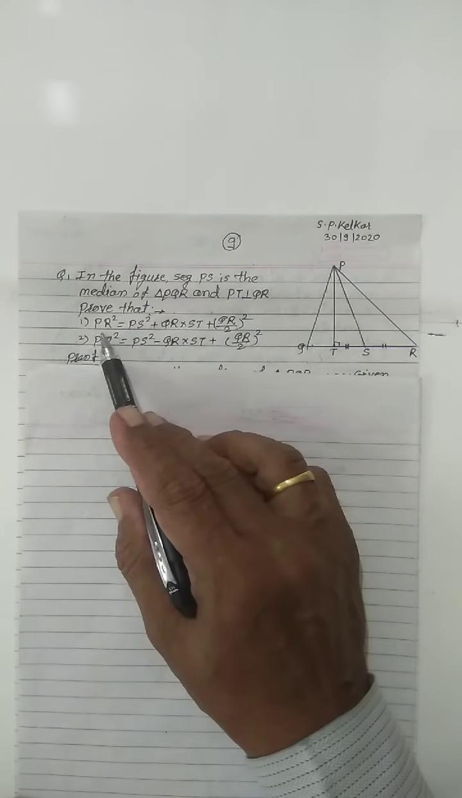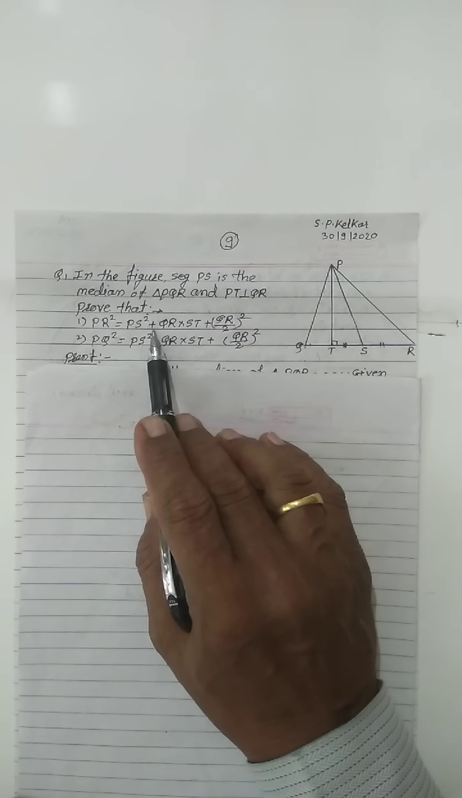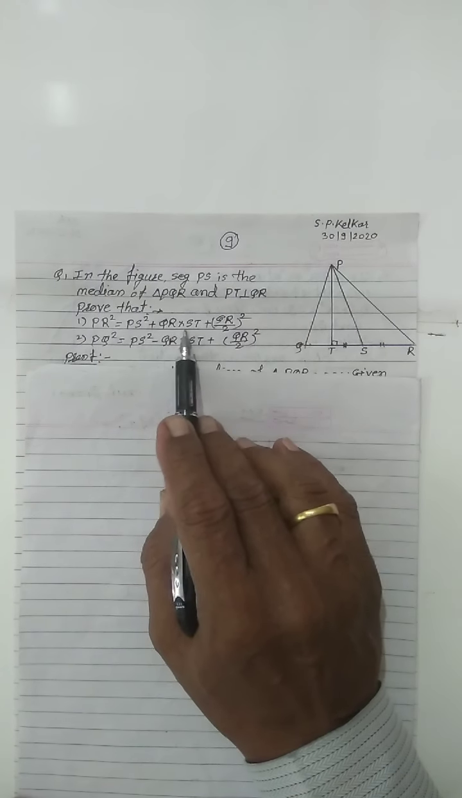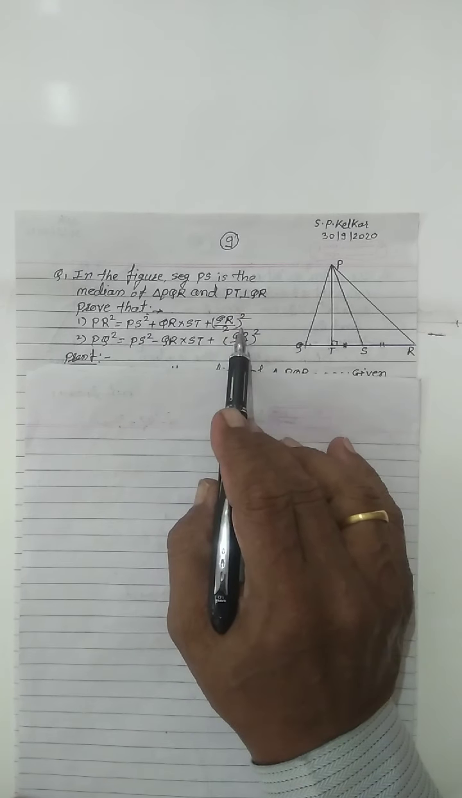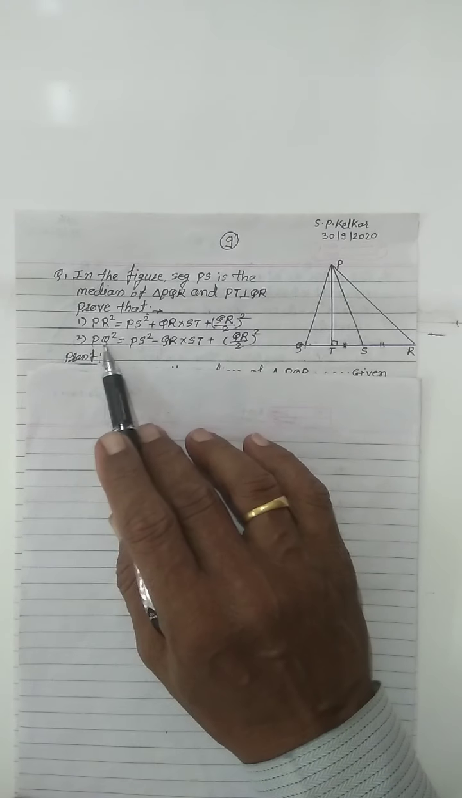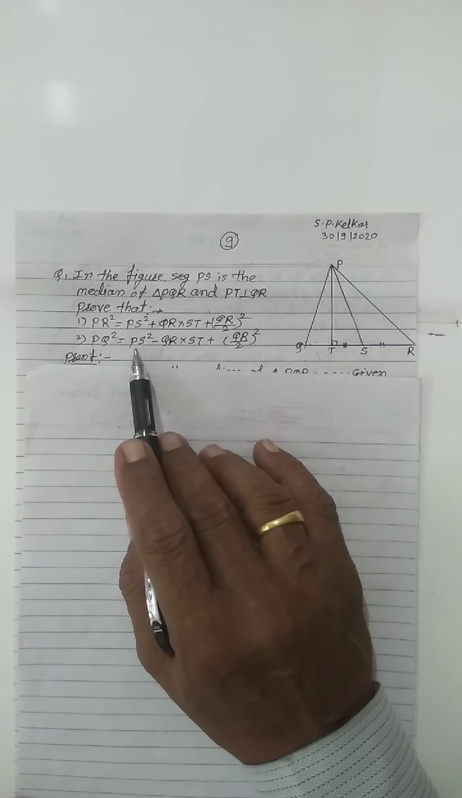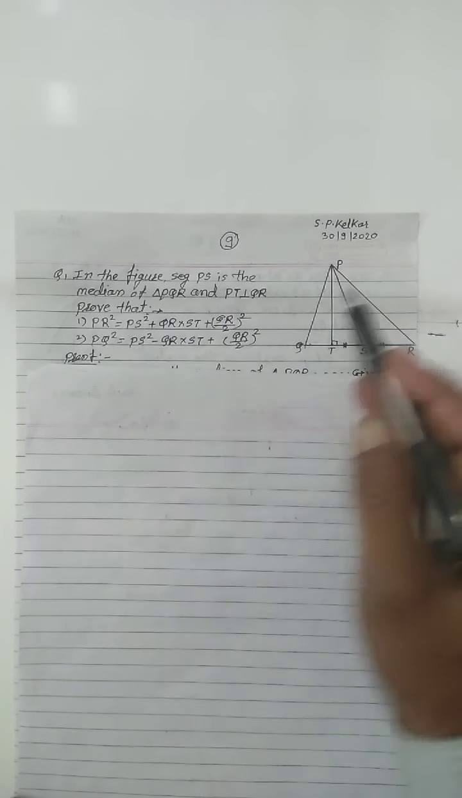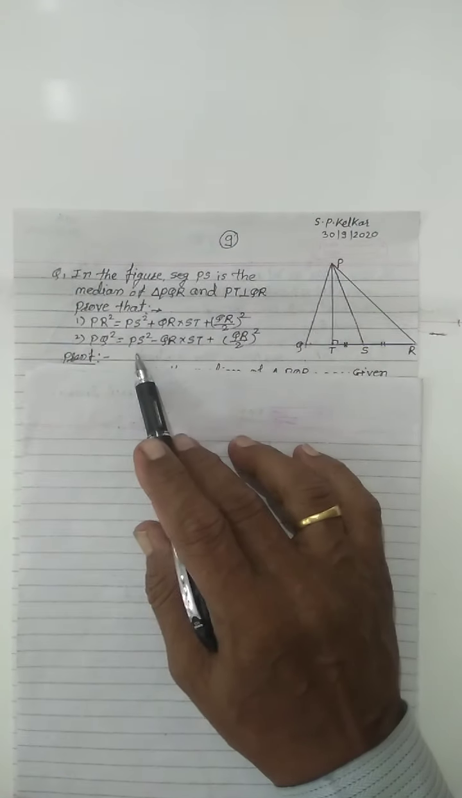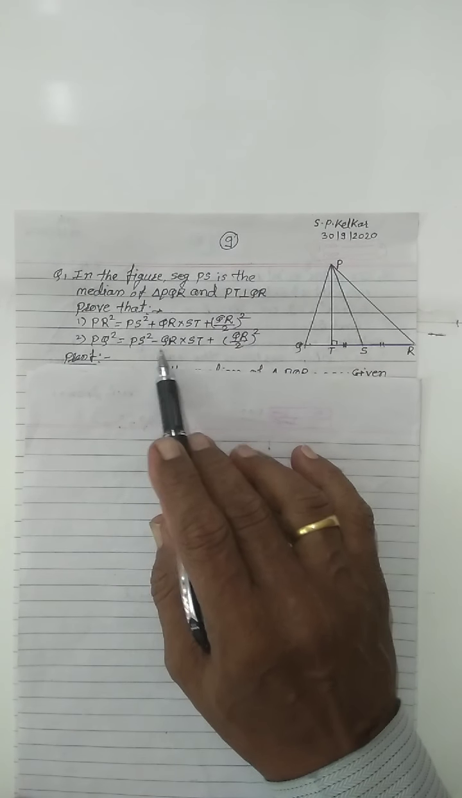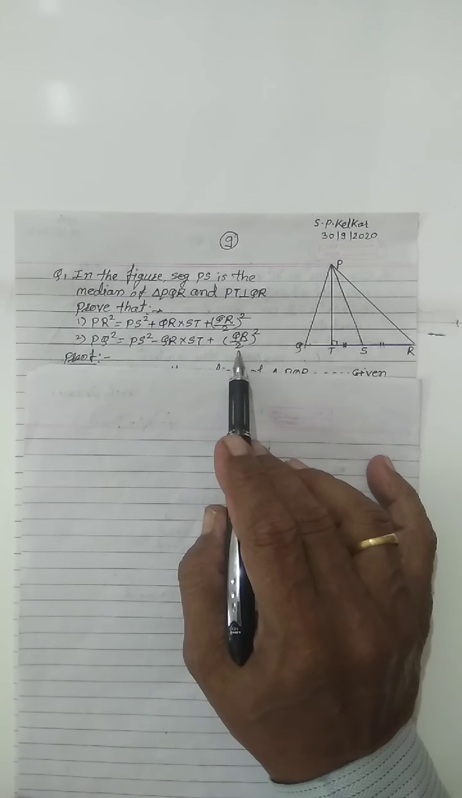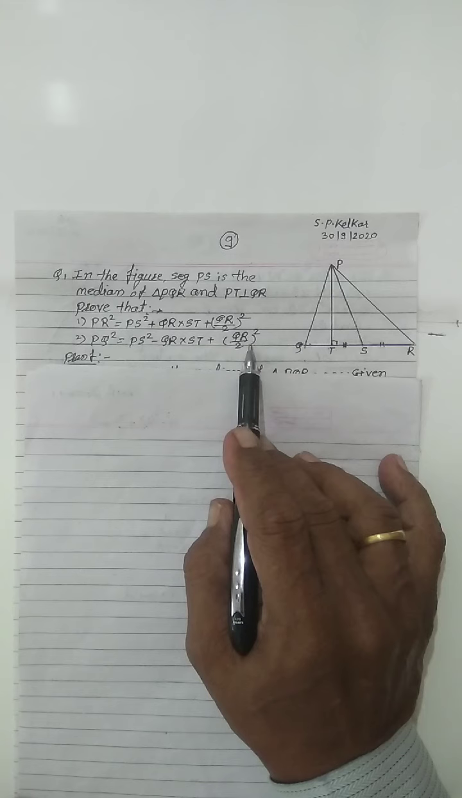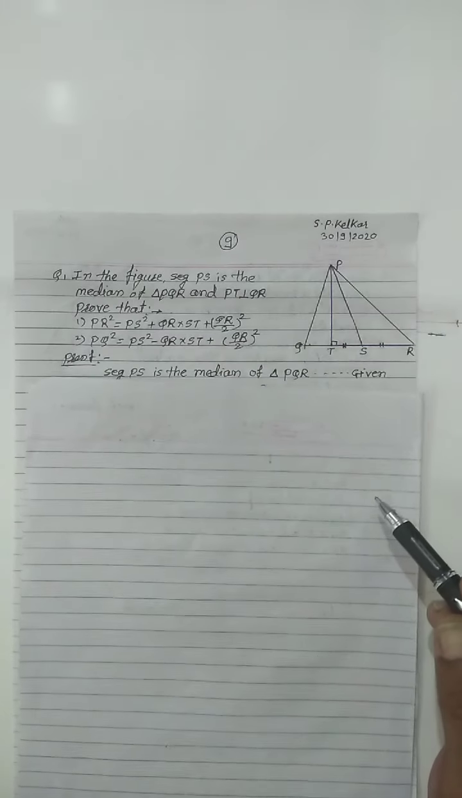Prove that PR square equals PS square plus QR into ST plus (QR divided by 2) bracket square. The second proof is PQ square equals PS square minus QR into ST plus (QR by 2) bracket square. Now write down the proof.